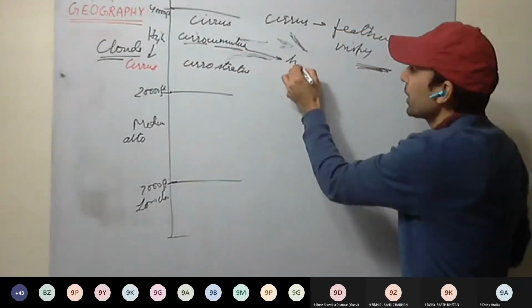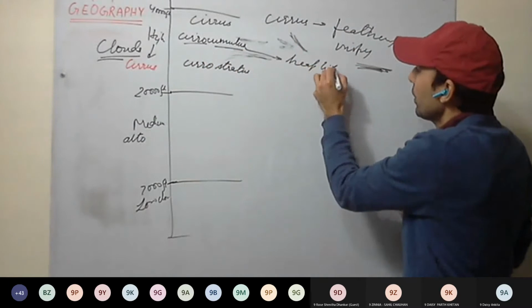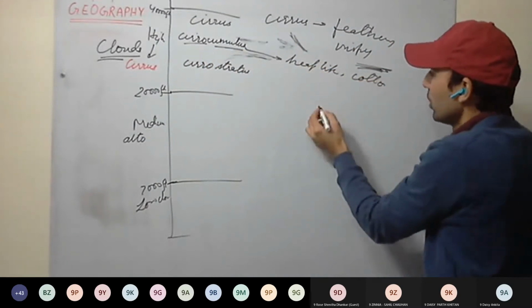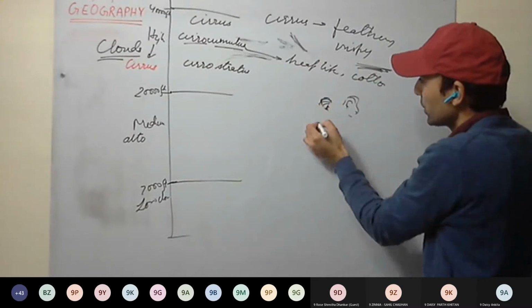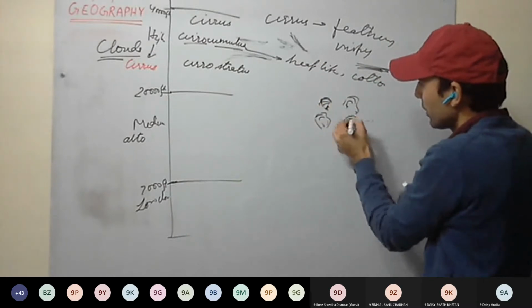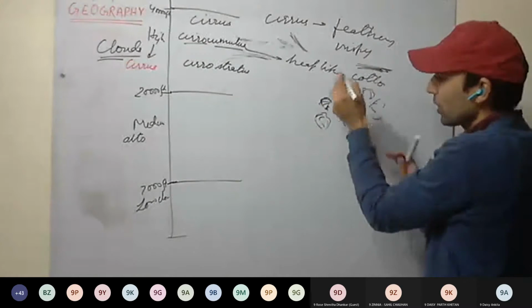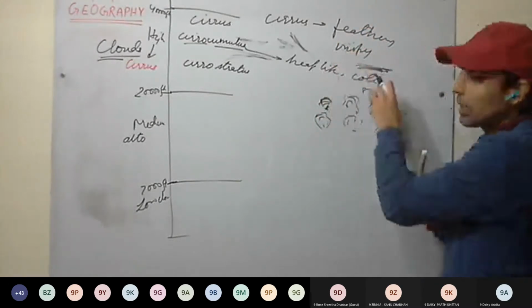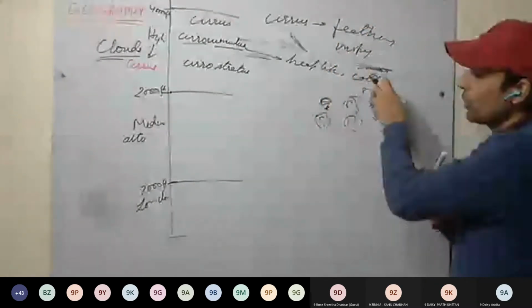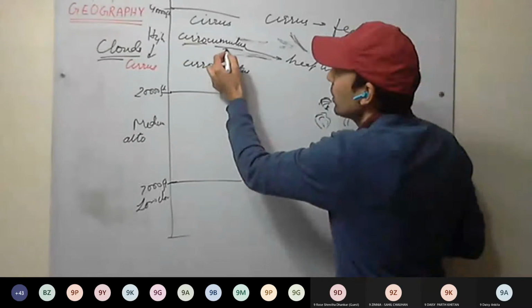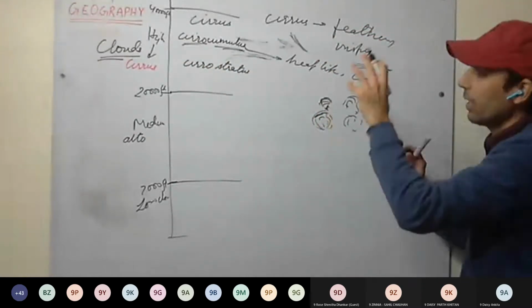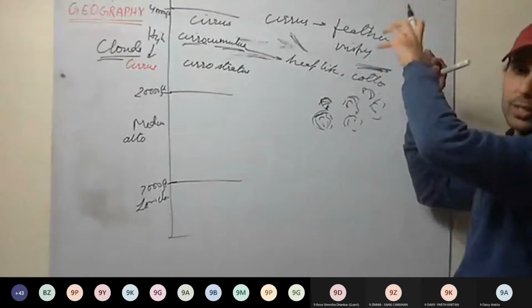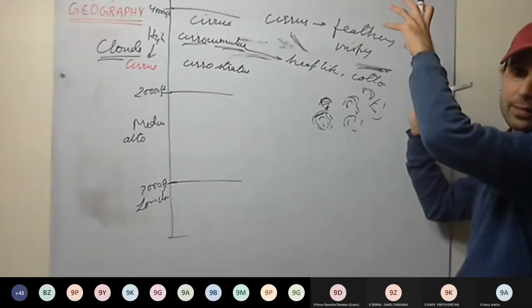These are heap-like, like cotton. Heaps are there, one over the other. Like cotton balls that have been put one above the other. So cirrocumulus are heap-like structures. Or you can see them like small globes of cotton placed in space.